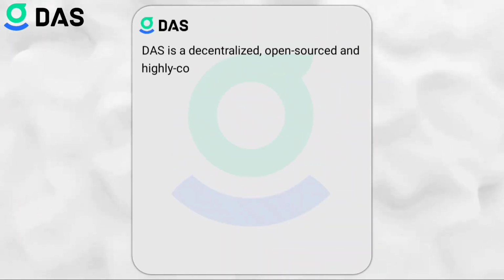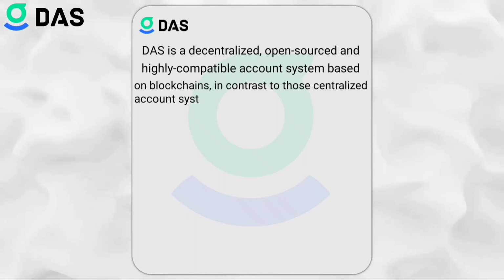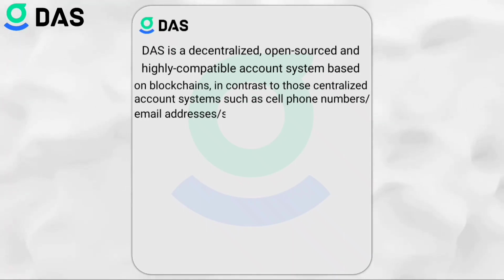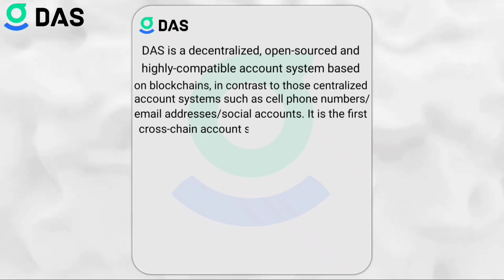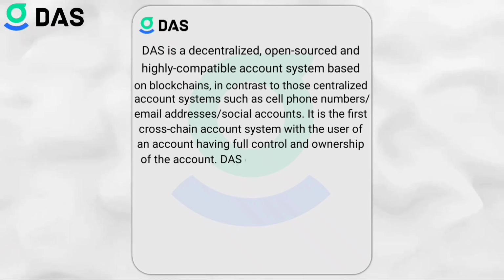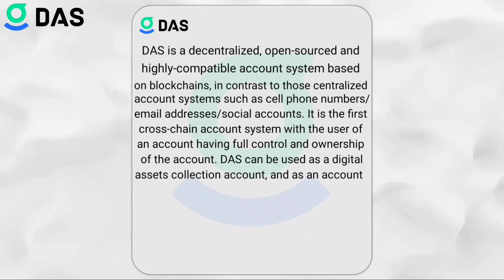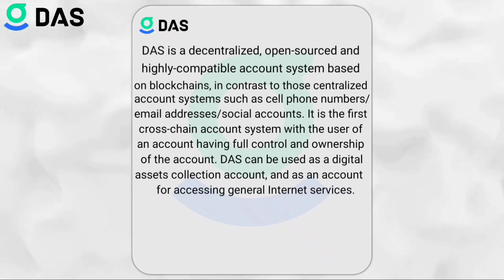DAS is a decentralized, open-source, and highly compatible account system based on blockchains, in contrast to those centralized account systems such as cell phone numbers, email addresses, and social accounts. It is the first cross-chain account system with the user of an account having full control and ownership of the account. DAS can be used as a digital asset collection account and as an account for accessing general internet services.